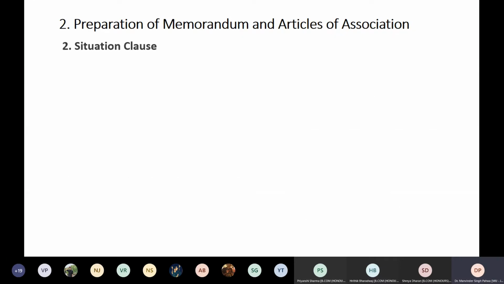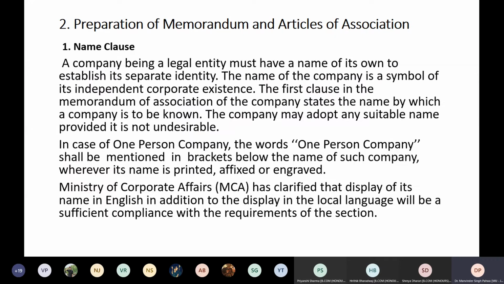Fine. So next is the situation clause. I hope the things are clear about the name clause to everyone.